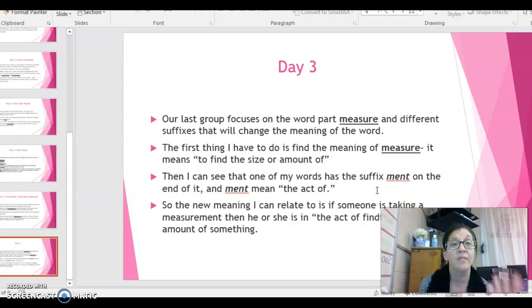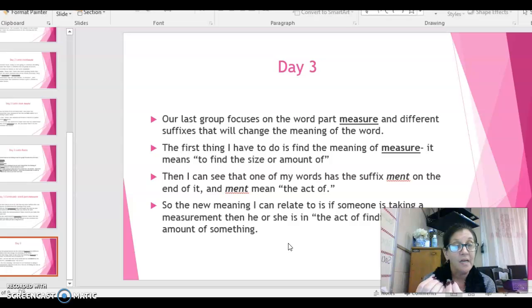And I know that if I look up that suffix, it's going to mean the act of. So if I put those two word parts together, I can take measure, meant, click them together, and I have the meaning of a new word. And so I know that it's going to be measurement.